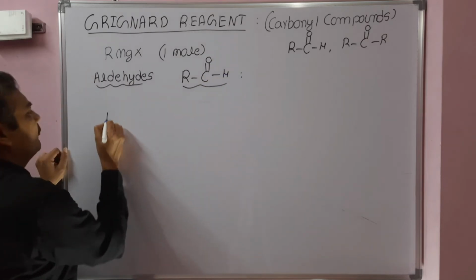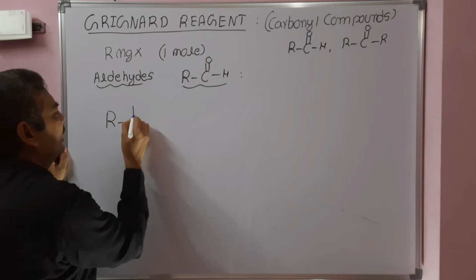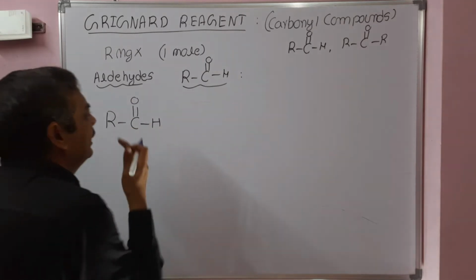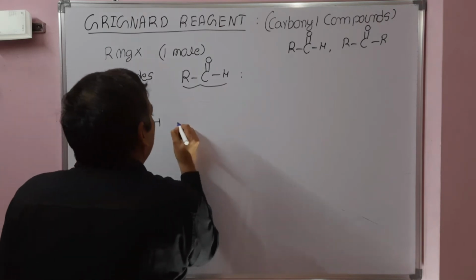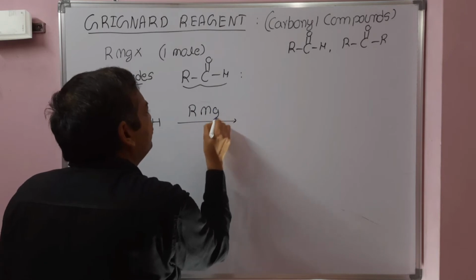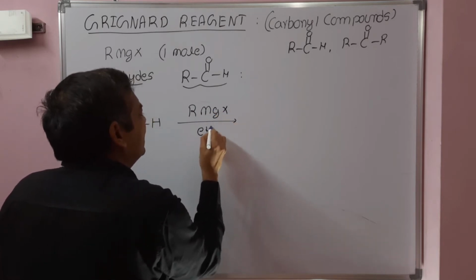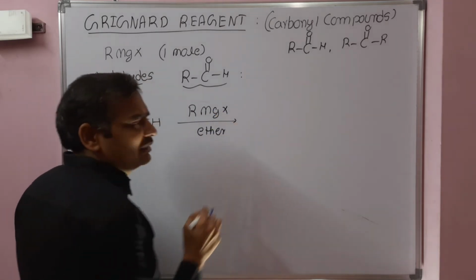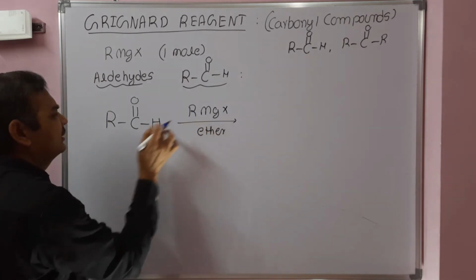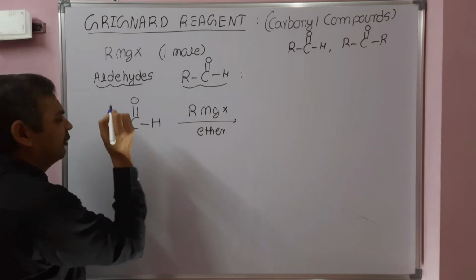First we will see the mechanism for one general formula, and after that we will see the examples. When aldehyde reacts with Grignard reagent RMgX, the reaction takes place at 0 degrees centigrade, high temperature is not required. To differentiate this R and this R, we will take this as R1.